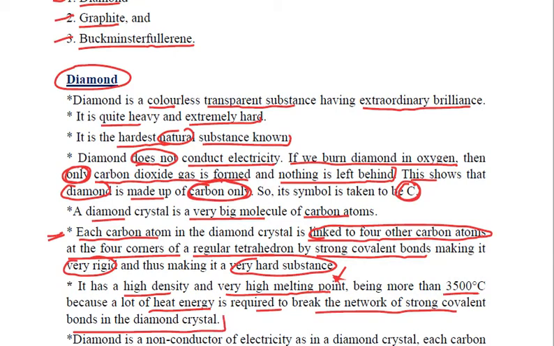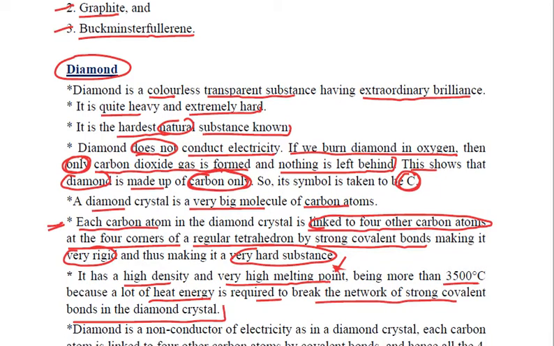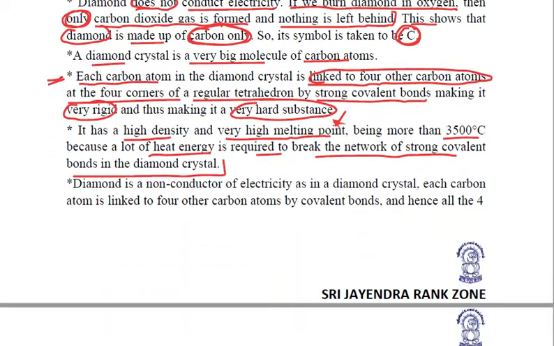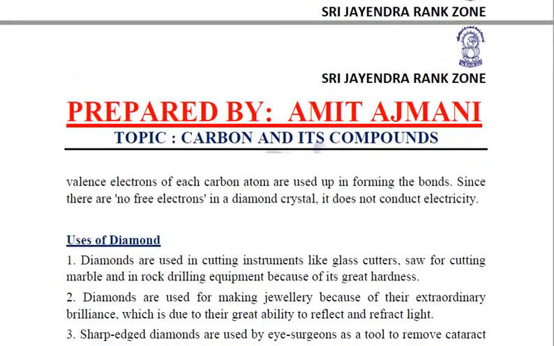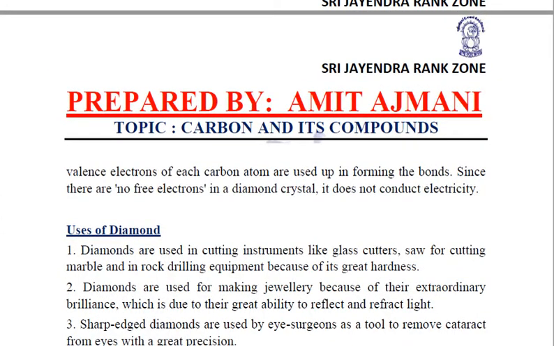Now we said that diamond is a non-conductor of electricity. Why is it so? Because in a diamond crystal, we have seen that each carbon atom is linked to four more carbon atoms with the help of covalent bonds, and the valency of carbon is 4. So all the valencies of each and every carbon atom are completely filled.